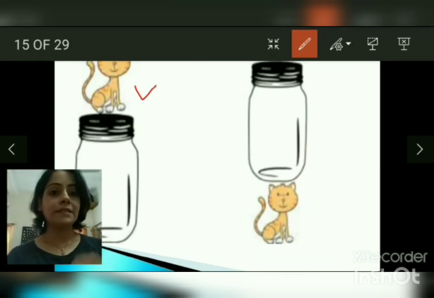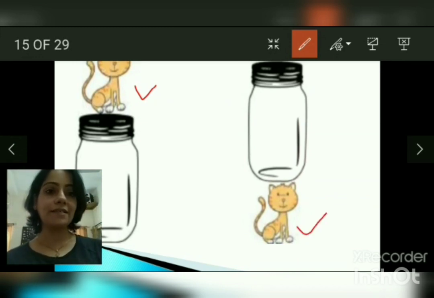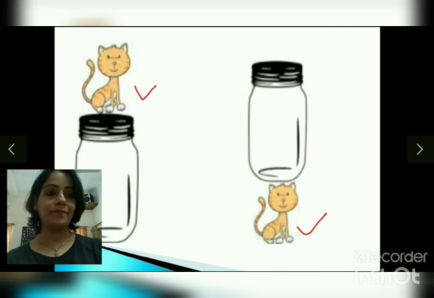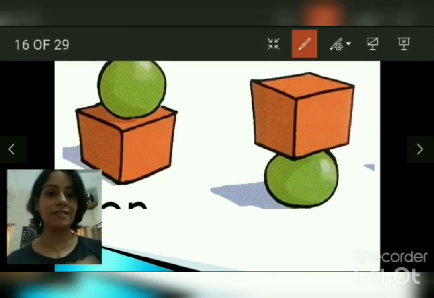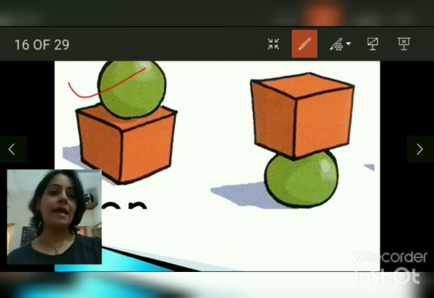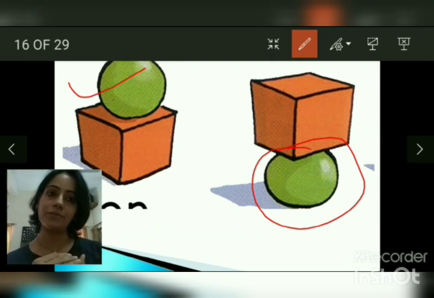So this catty is on the jar and this catty right here is under the jar. You know very well now which one is on and which one is under. This ball here is on the box and this ball here, the one that I have circled, is under the box, right?